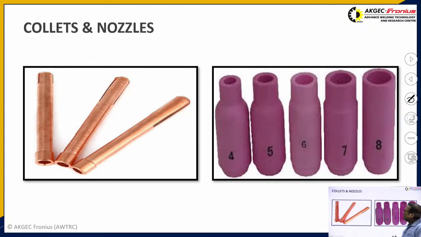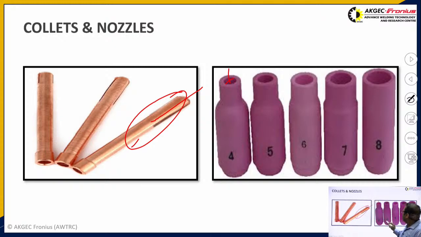So these are the collets and the nozzles which we generally use in the water cooled torch. This is the collet. This collet is generally used to hold the tungsten electrode, and this is the nozzle which is used to flow the shielding gas through this body. You can see depending upon the electrode size, we can vary the collet size and the nozzle size.